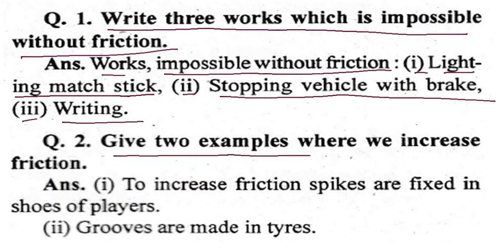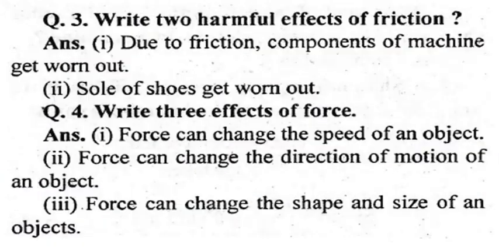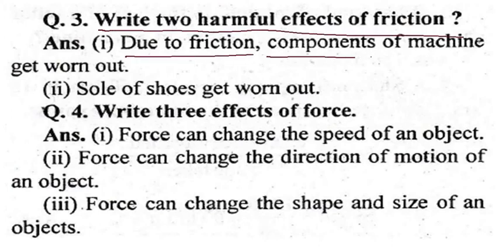Give 2 examples where we increase friction. To increase friction, spikes are fixed in the soles of shoes. Grooves are made in tires. Write 2 harmful effects of friction. Due to friction, components of a machine get worn out. The sole of a shoe gets worn out.